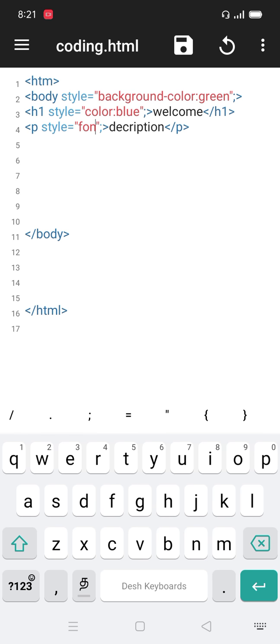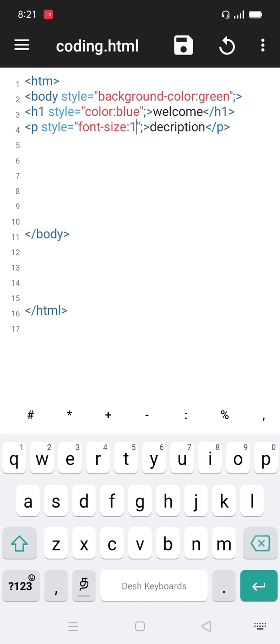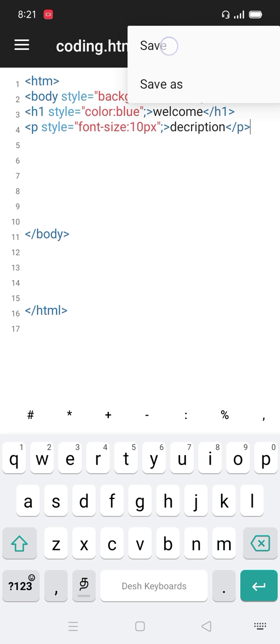Font size: you give some pixels, okay, 100 pixels. That's all. I am putting these three variants of styles in use. After that I save.